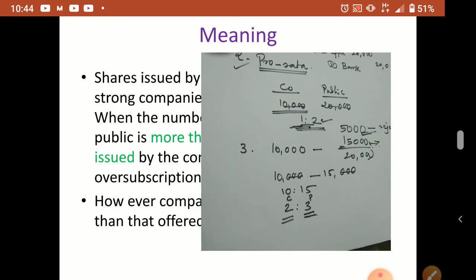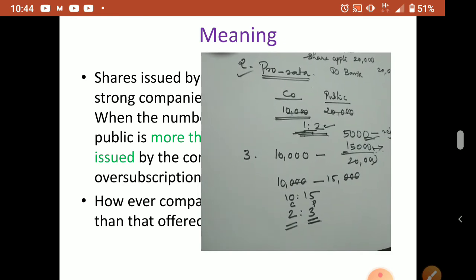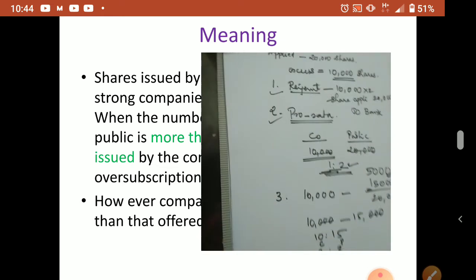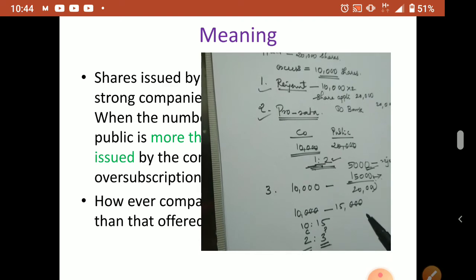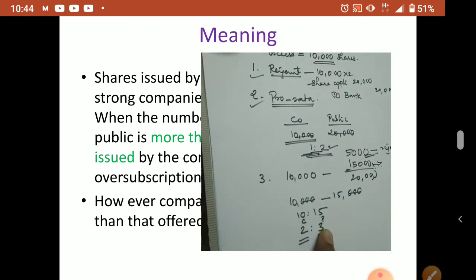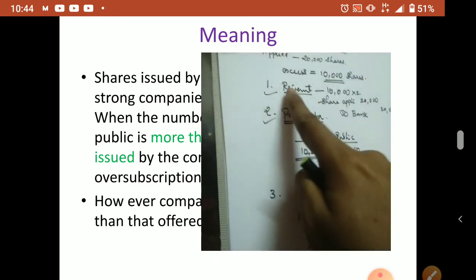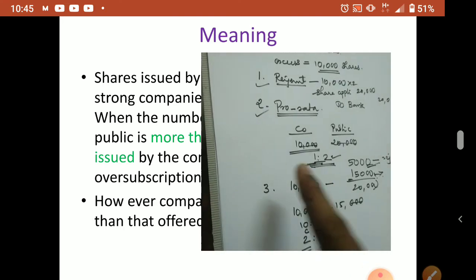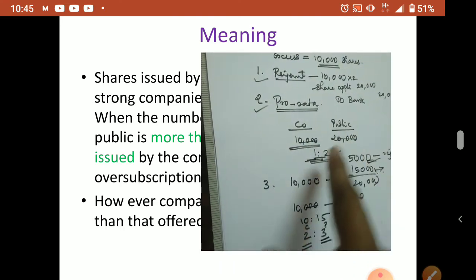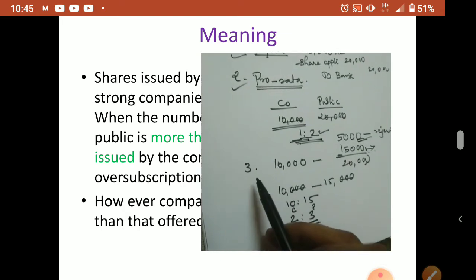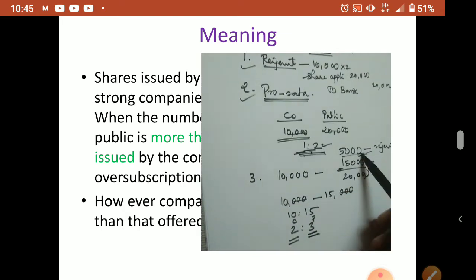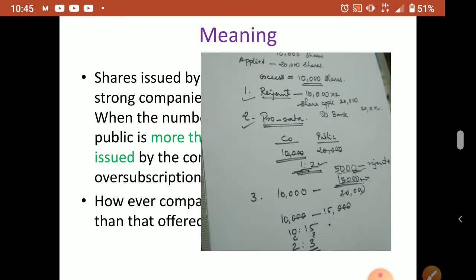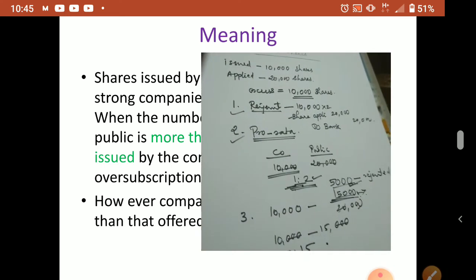Okay, so the combination of rejected category and pro rata category, both are there. These are the three options available with the company. Actually two options only, the third one is the combination of the first two. First, they can reject all excess applications. Second, they can issue pro rata to all the applicants. Third, some number of shares they can reject, here 5,000 rejected, and for the remaining shares they can do pro rata allotment. So this is what we have to do.